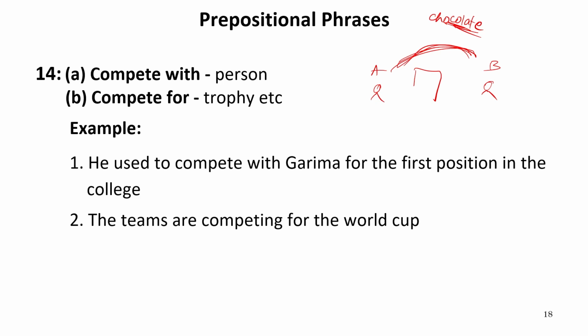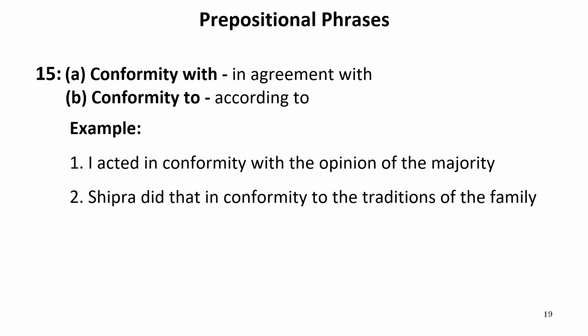Now you can say that suppose there is a series going on, or a World Cup series going on. So various teams just compete with one another. But what are they competing for? They are competing for the World Cup. So the World Cup is the thing which they are competing for, and they are competing with one another. So let us move to the next one now.